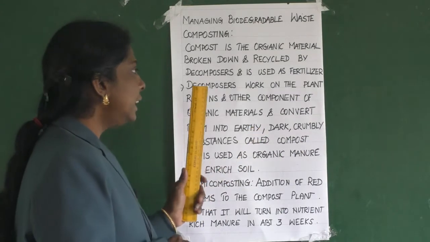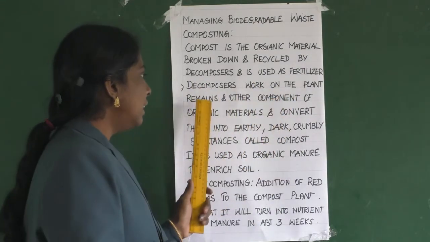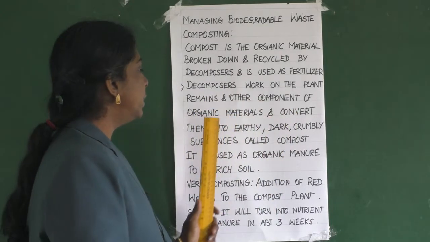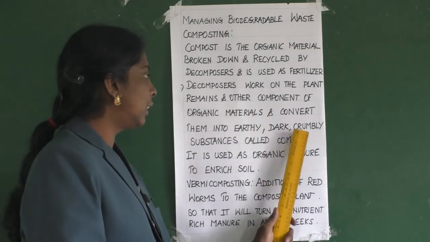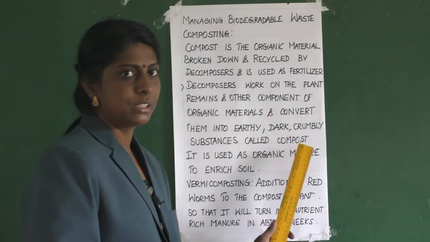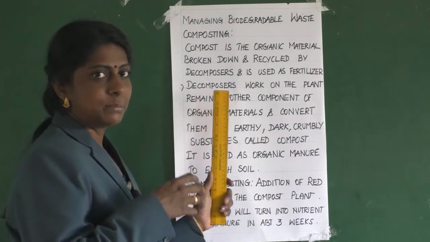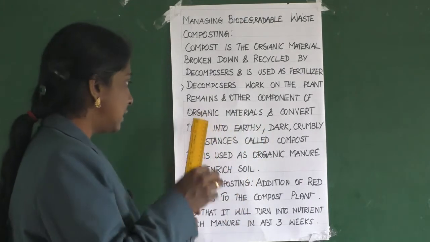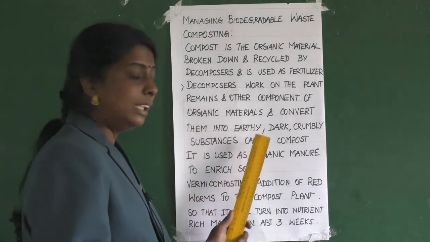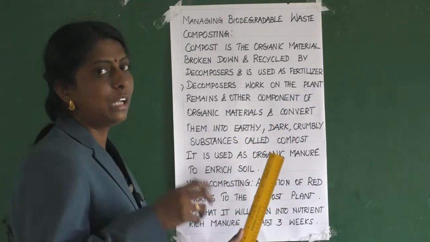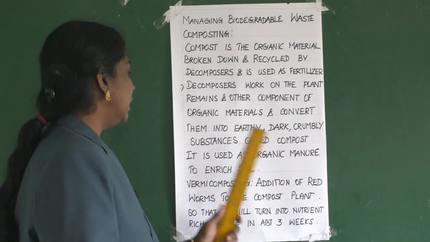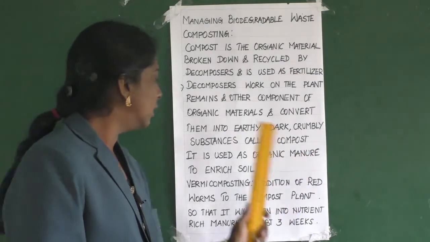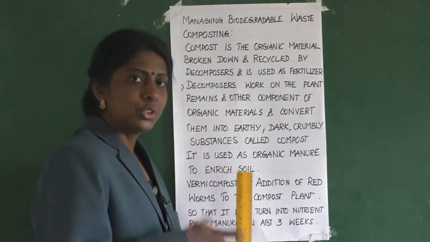Clear? Then decomposers work on the plant remains and other components of organic materials and convert them into earthy, dark, crumbly substances called compost. I repeat, these decomposers, that is microorganisms, work on organic materials and convert them into earthy, dark, crumbly substances called compost. Clear? Then it is used as organic manure. So compost is an organic manure to enrich soil.